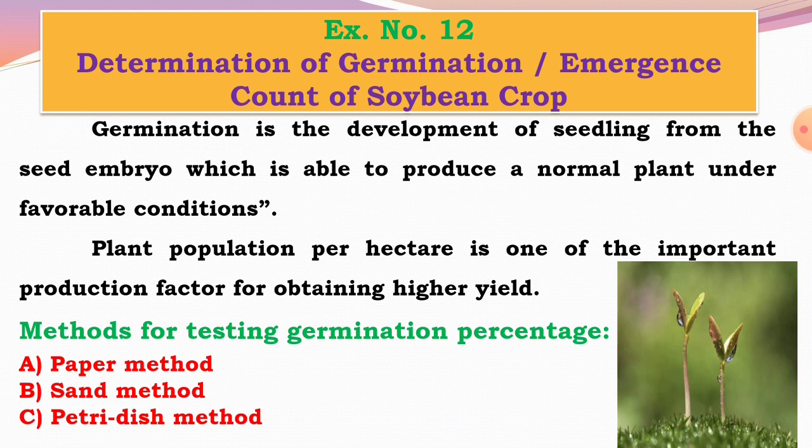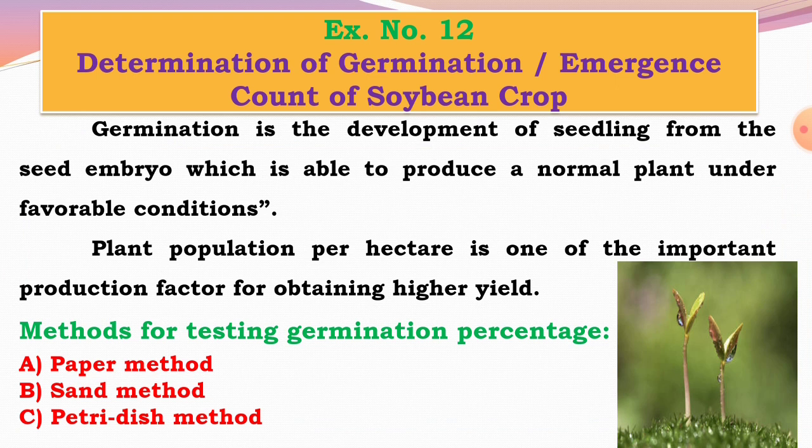The title of this exercise is determination of germination and emergence percentage or count of soybean crop. The objectives of this exercise are to know the germination percentage of seed and emergence percentage of seedlings, and to know the plant population per hectare.